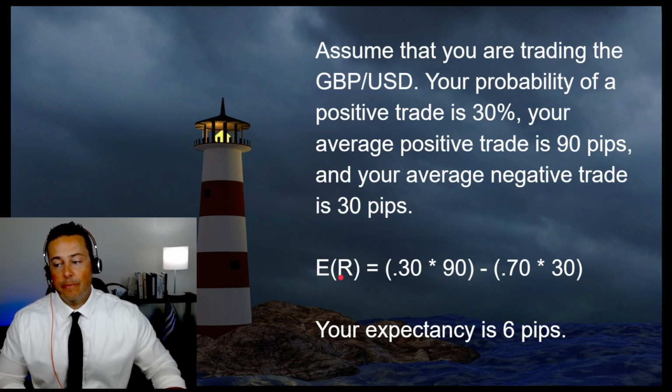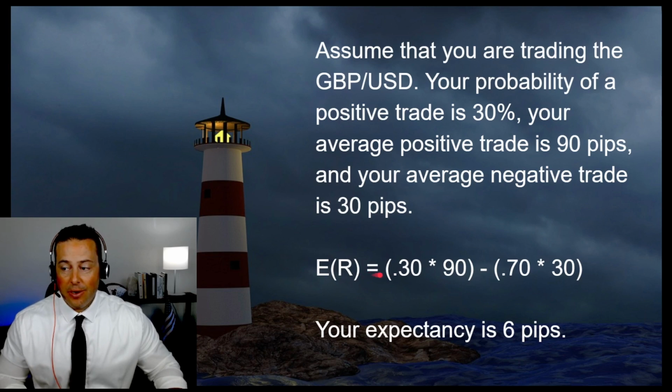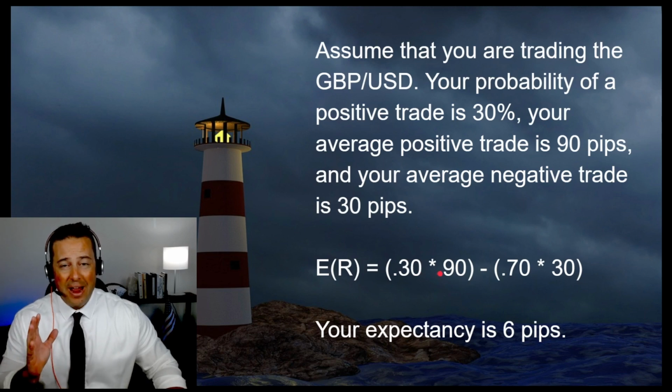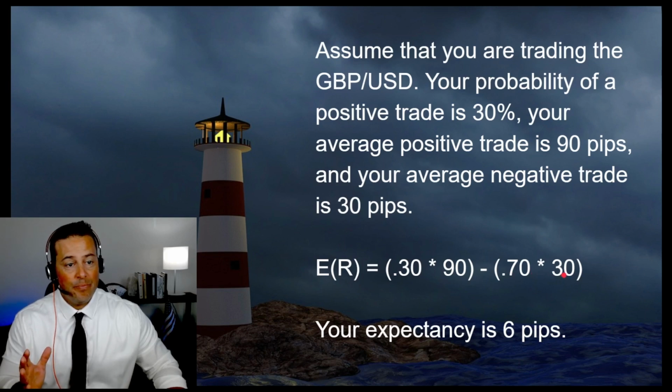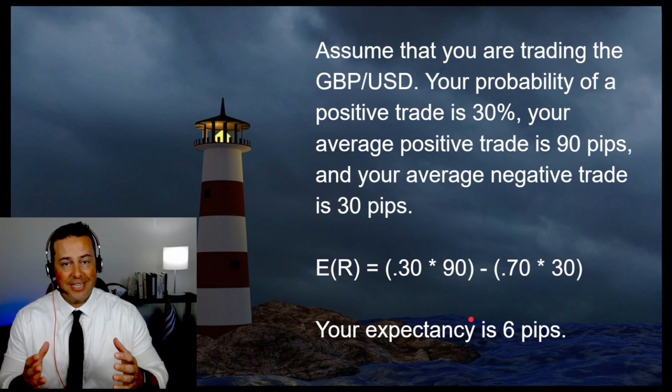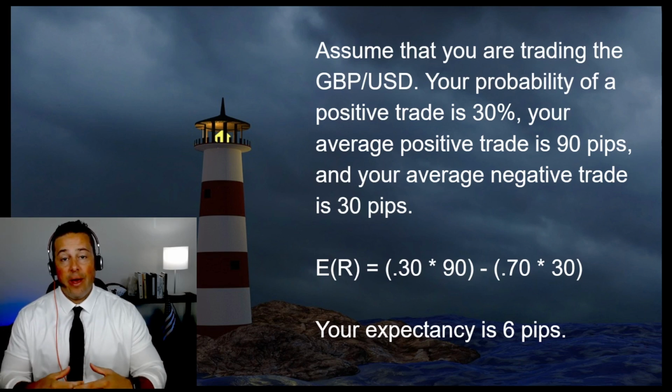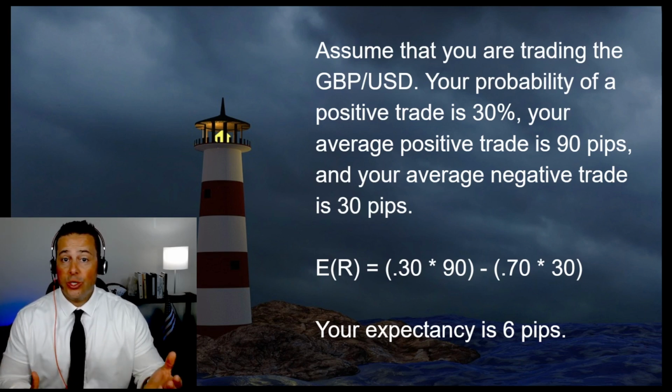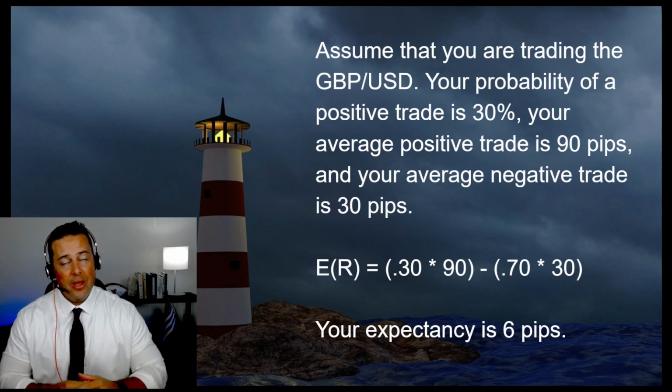What is your expectancy? As you can see right here, your expected return, 30%, that's our winning percentage, multiplied by our average positive return, subtracted by our losing percentage, which is 70%, multiplied by our average loss. As you can see from this example, our expectancy is 6 pips. It's a positive 6 pips. This is a positive expectation trade. That means no matter if we're going long, if we're going short, when we buy or sell the Great Britain pound USD, our track record tells us that we have a 6 pip expectancy, and that's not bad in the live market.